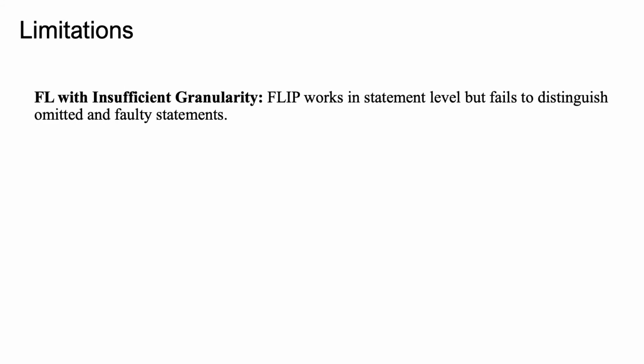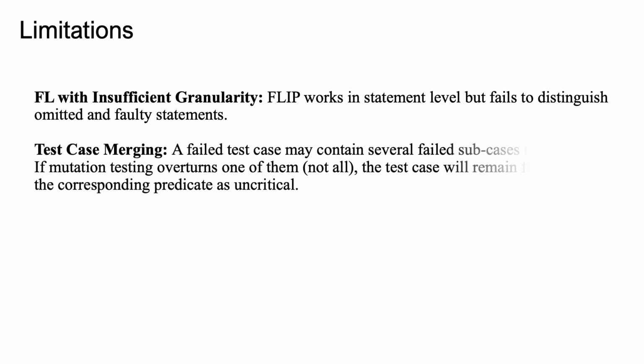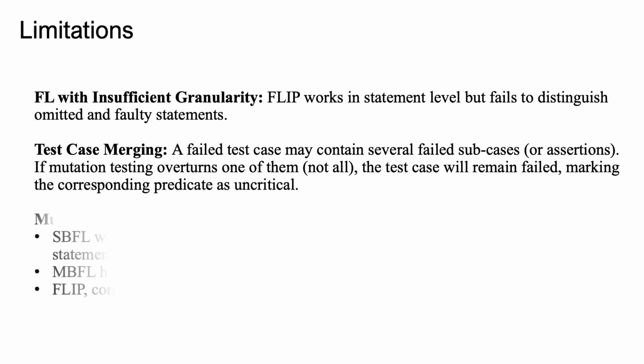Our FLIP has several limitations. First, it works at statement level, but fails to distinguish omitted and faulty statements. Second, a failed test case may contain several failed subcases. If mutation testing overturns only one of them, the test case will remain failed, and our FLIP will mistakenly mark the corresponding predicate as uncritical.